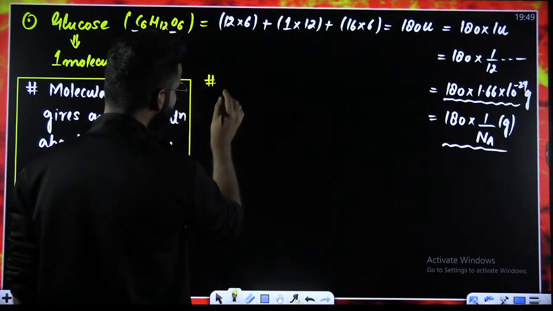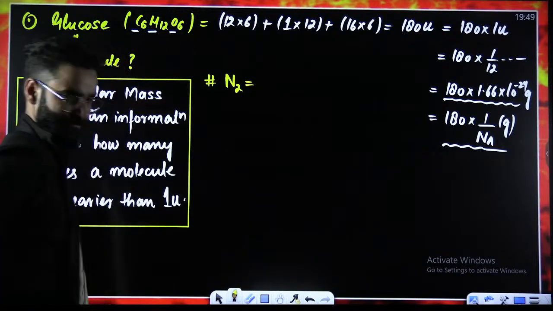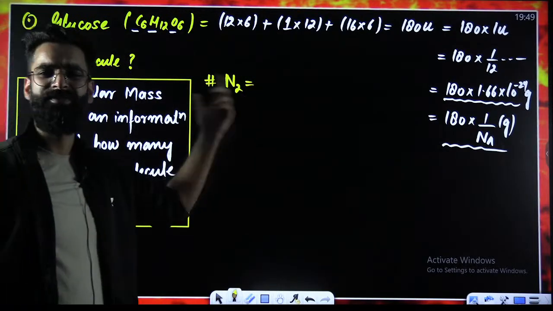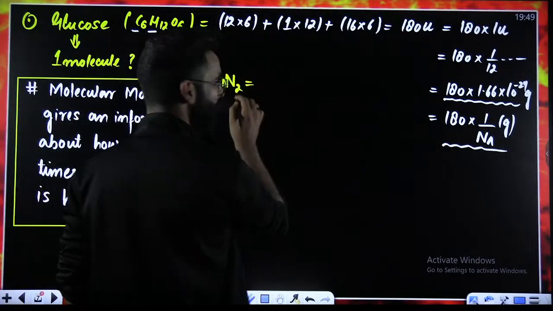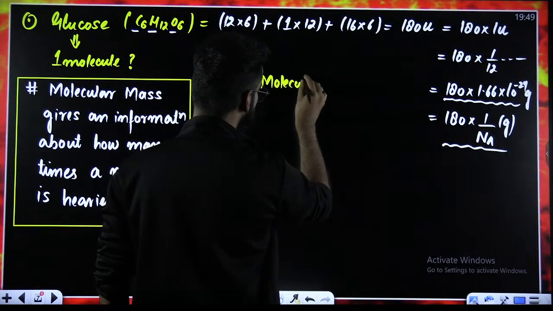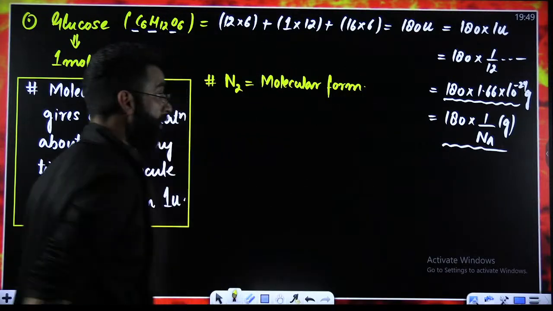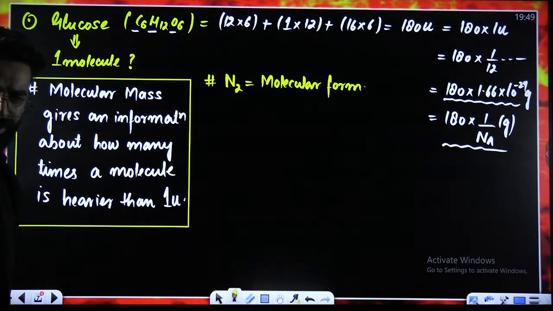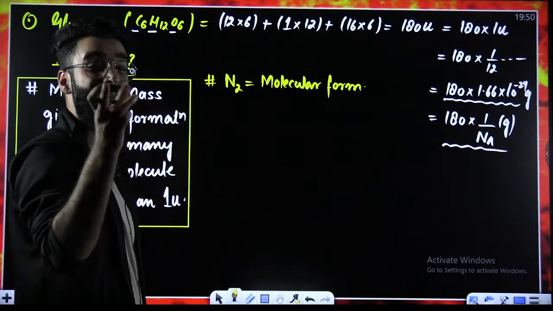Now, one more thing. My dear students, for example, I'm taking nitrogen in the form of N2. So that means I took nitrogen in which form? Atomic form or molecular form? This is basically the molecular form of nitrogen. Now, people, let me write a few terminologies related to this N2.